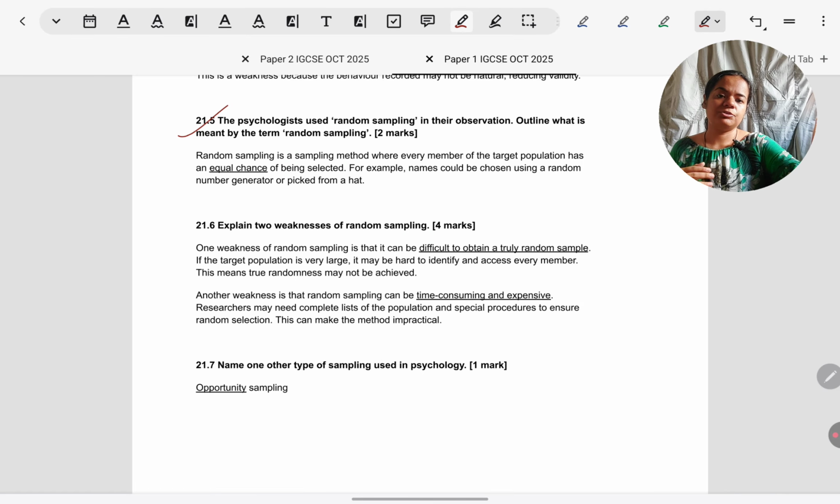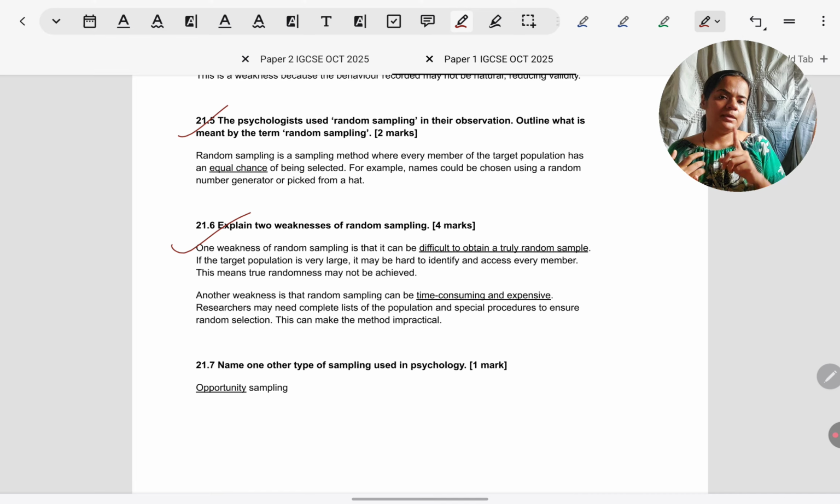In this situation, psychologists use random sampling. What is random sampling? See, for random sampling, you must always specify that every member of the population has an equal chance of being selected. Don't give very broad definitions like unpredictable way of selection, fair way of selection. There's a very specific definition. Every member, equal chance. This wording should come. An example can be drawing lots from a hat, spinning the wheel, something like that. Or to link to this situation, choosing people from a particular city using a random number generator to assess their happiness.